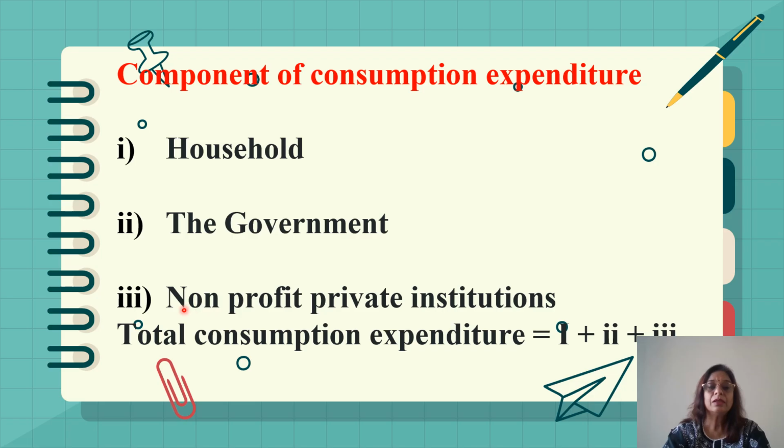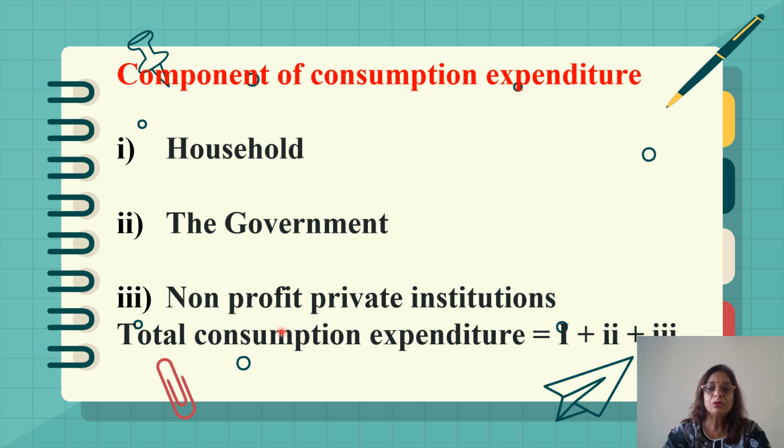Then thirdly, the non-profit private institutions. They are also consumers. They also demand consumer goods. The non-profit private institutions like NGOs, temples, etc. They also buy consumer goods for charity.